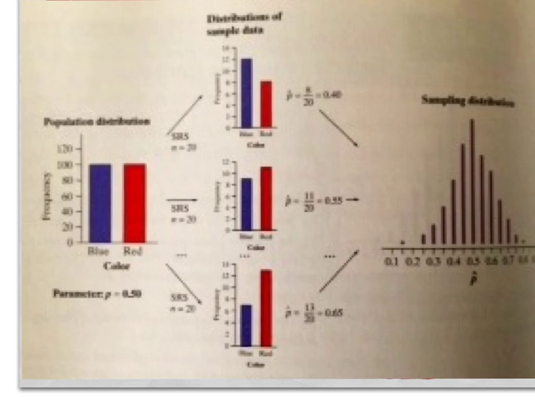We need to be careful. The population distribution and the distribution of sample data describe individuals. A sampling distribution describes how a statistic varies in many samples from the population.